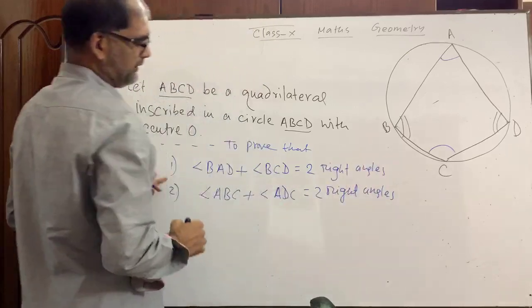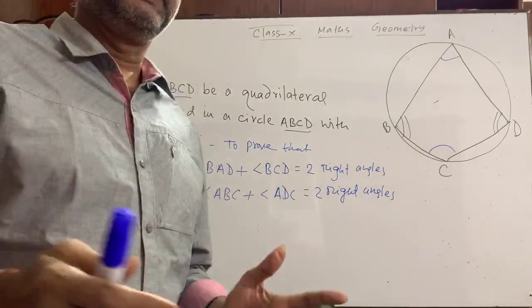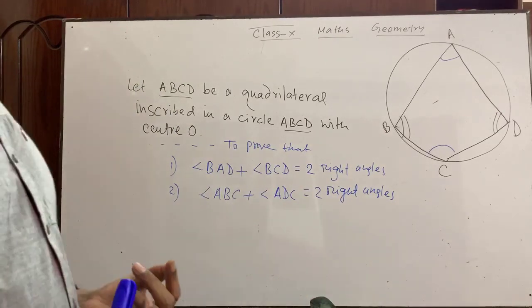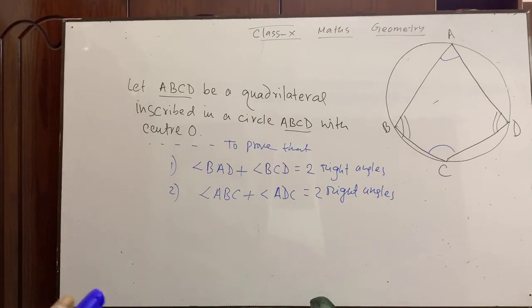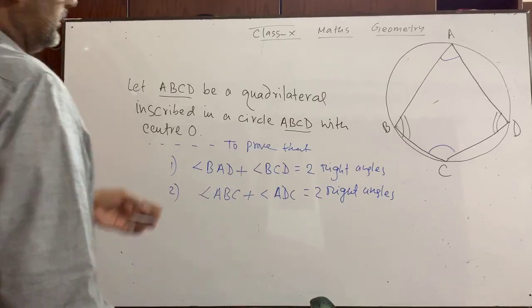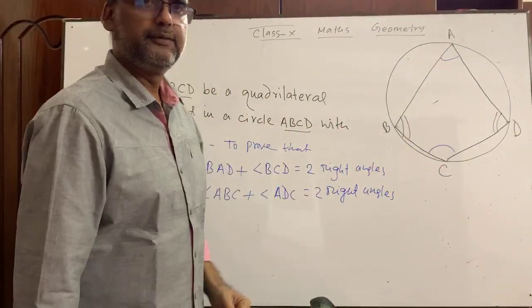Actually, what is happening? In a cyclic quadrilateral, the sum of the opposite angles is equal to two right angles. Okay? The theorem is, in a cyclic quadrilateral, the sum of the opposite angles is equal to two right angles. You see, angle A and angle C, they are opposite angles.